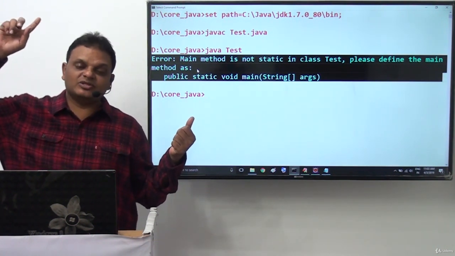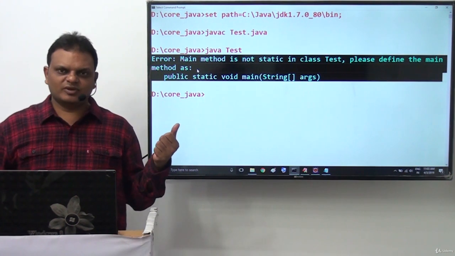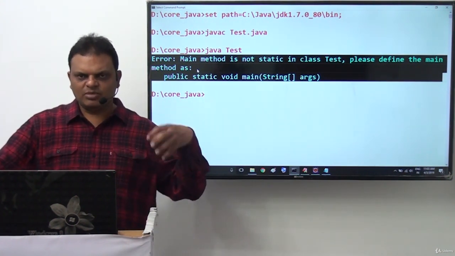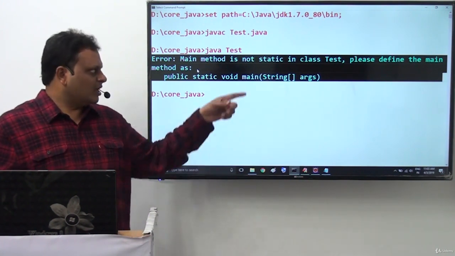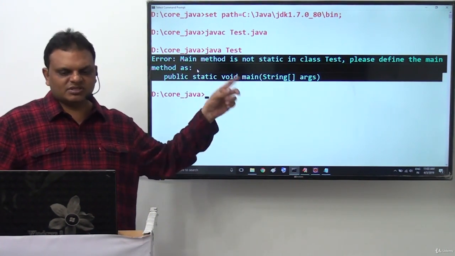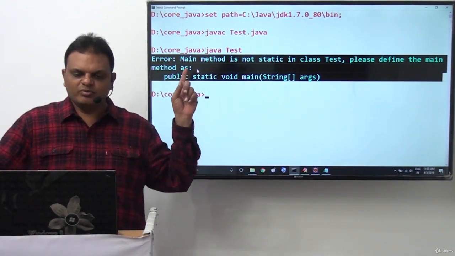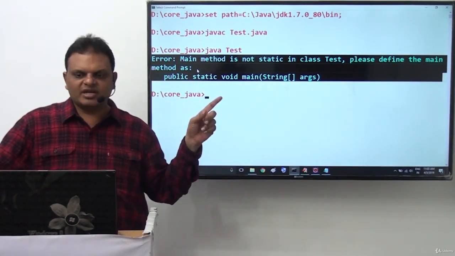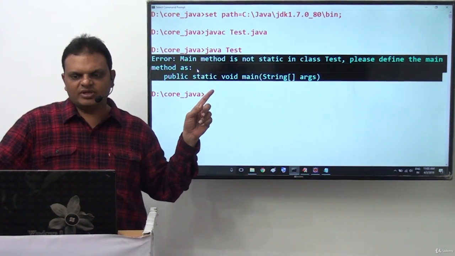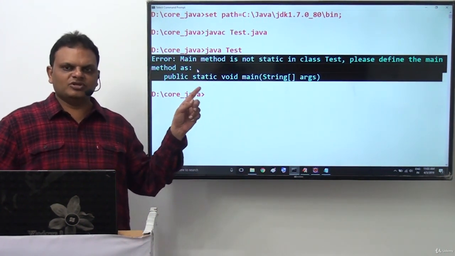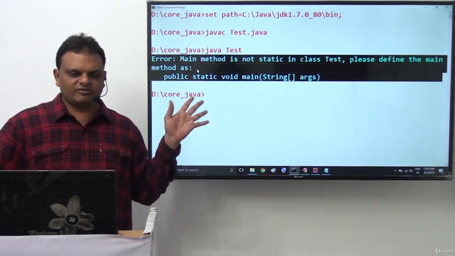Previously, when the main method was not public, we got a message like: main method not found in class test. Please define the main method as public static void main(String[] args). But now which message are we getting? That message is very clear: Error: main method is not static in class test. Please define the main method as public static void main(String[] args). Here we are getting it now.